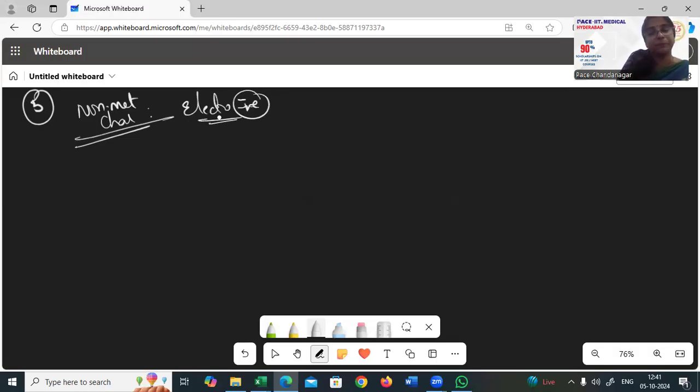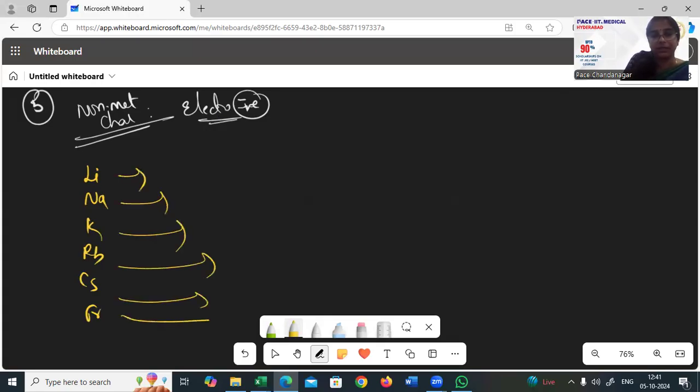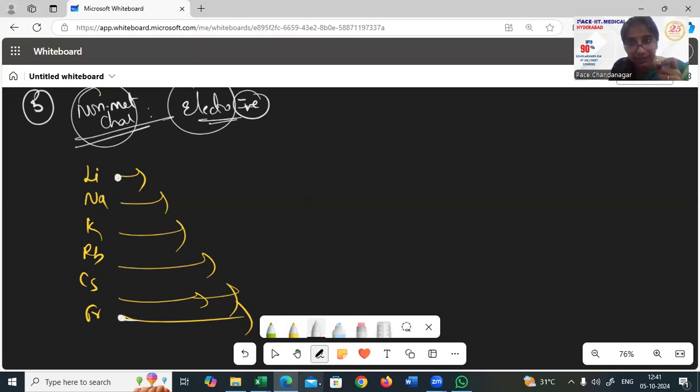Now, let us talk about the group first. Li, Na, K, Rb, Cs, Fr. This is smaller, bigger, much bigger. As the size is increasing, non-metallic character talks about electronegativity, which means taking up an electron. Who can take up an electron? Is it lithium or francium? Who is responsible for taking up an electron?